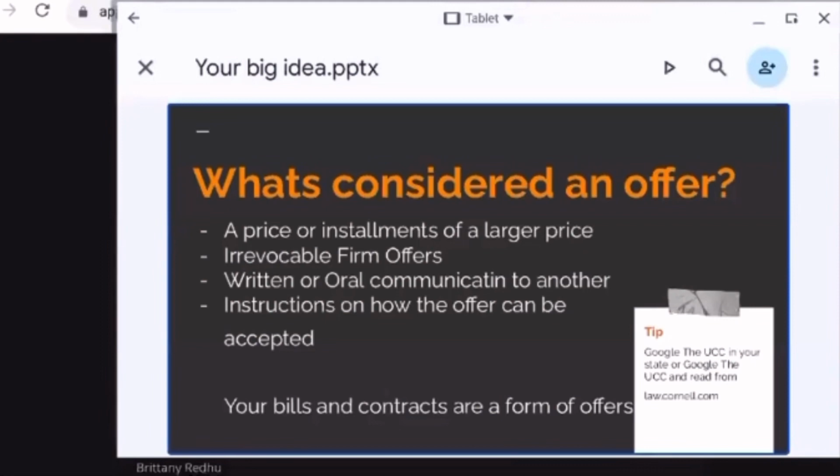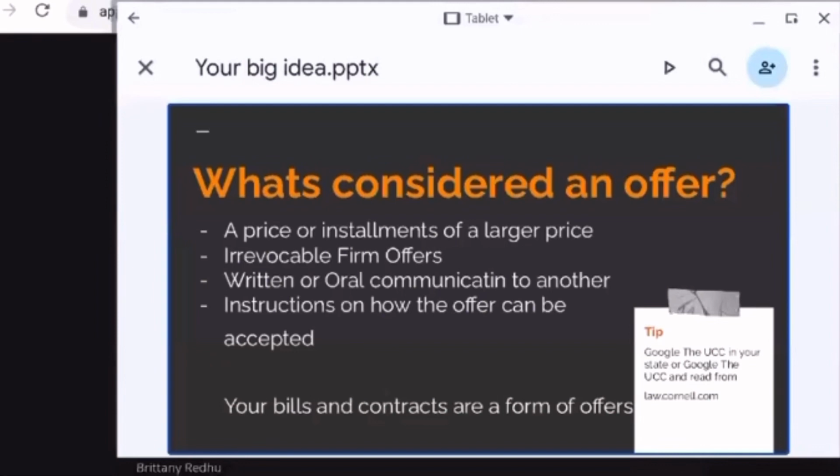Instructions. When you receive your bill in the mail, you receive an instruction to pay. That instruction is an offer that can be accepted. So if you accept the document, you consider the document being something of value, then you're going to pay it to who's instructed on your bill so that they can exchange the document for the price.